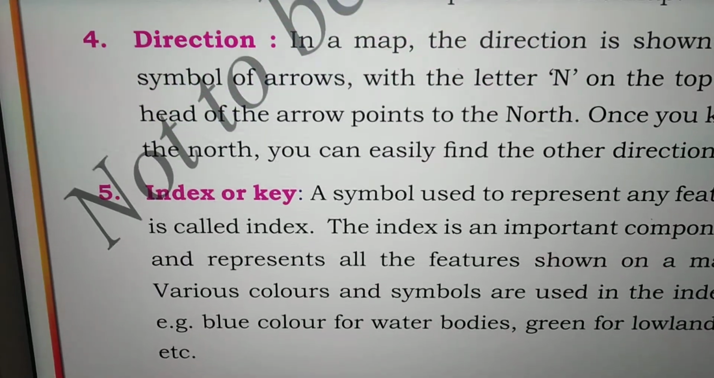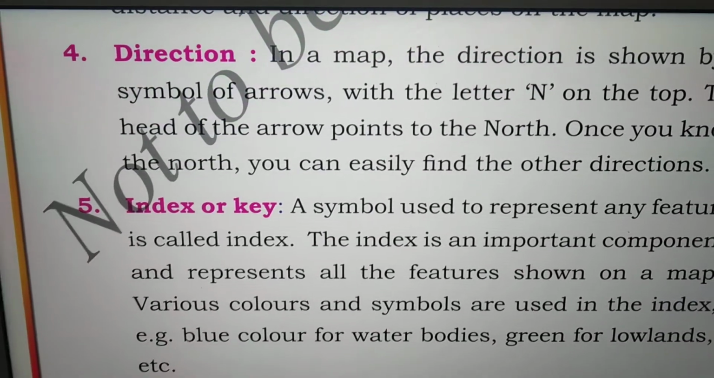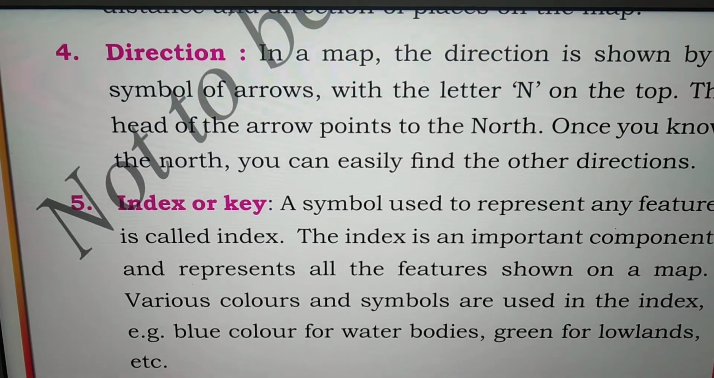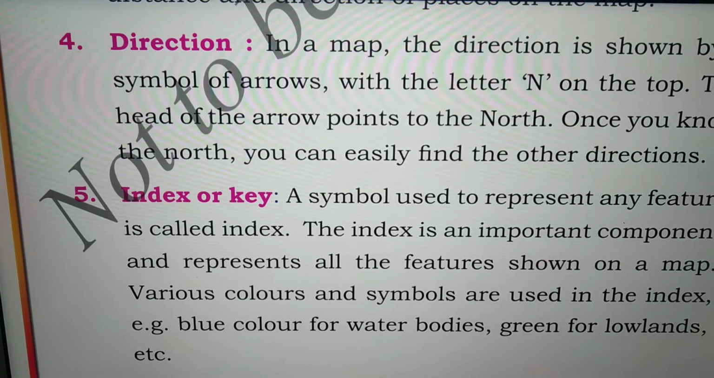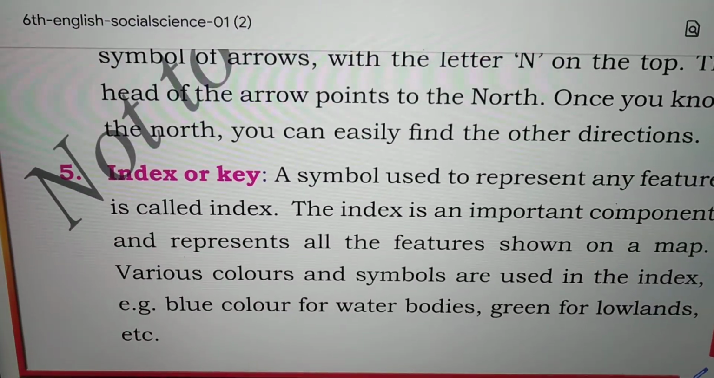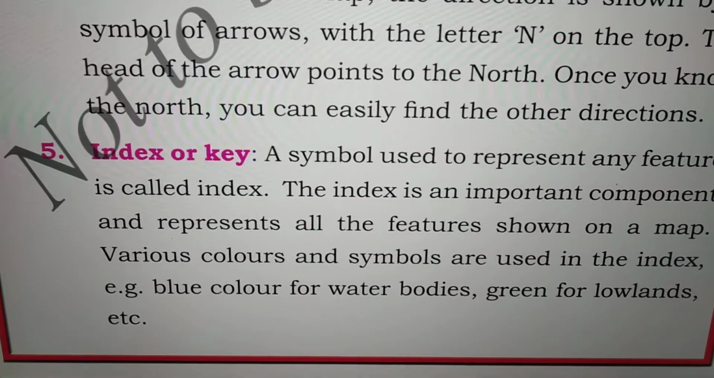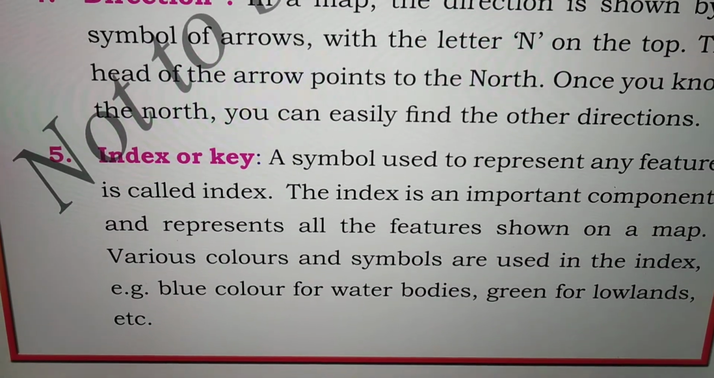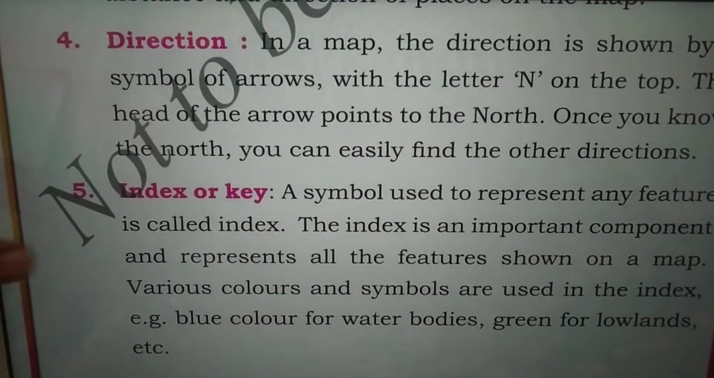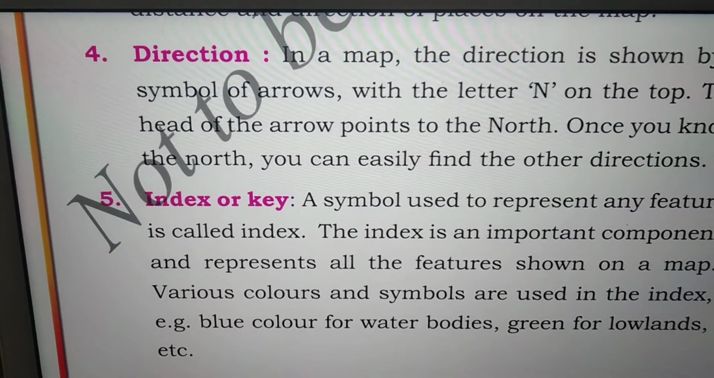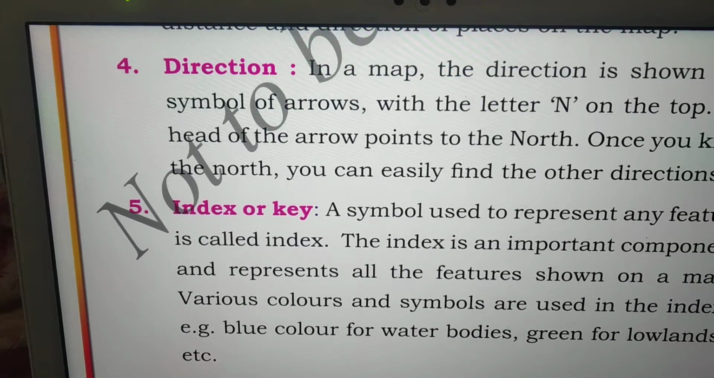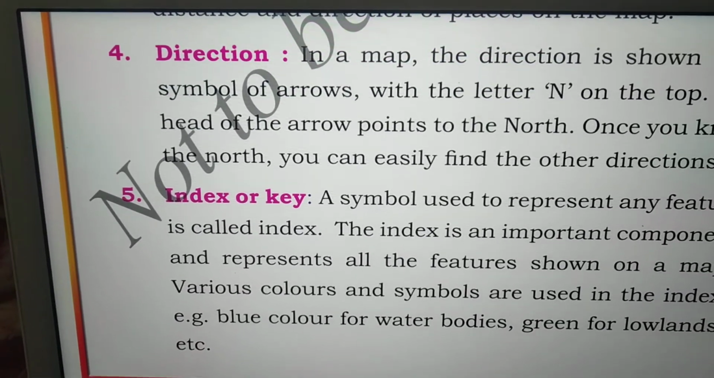See, index or key. That means, for example, in our ground we have so many different features: hills, ground, greeneries, water bodies. We have different places. Yes, right? See, on our earth, I already told you, we have different features. What are those? Hills, greeneries, water bodies, like this, right?